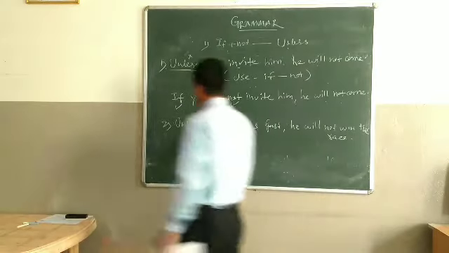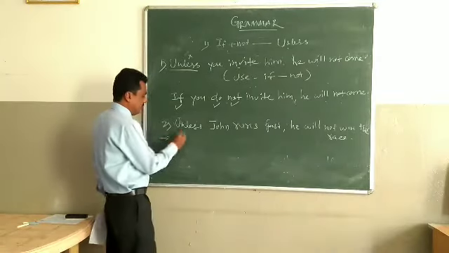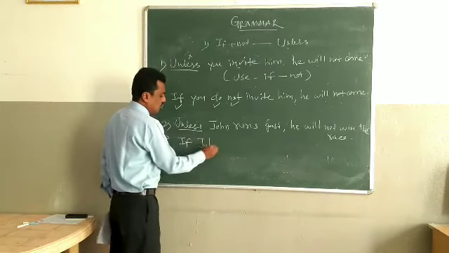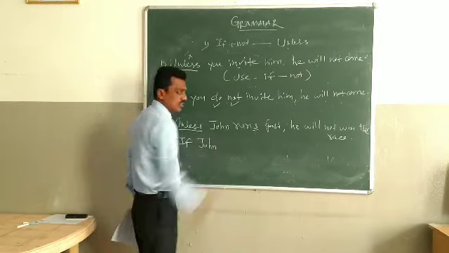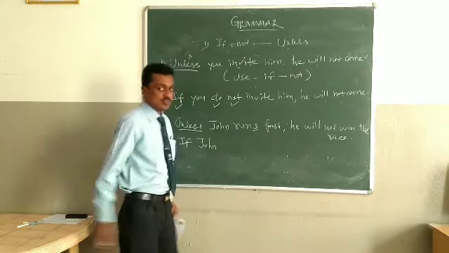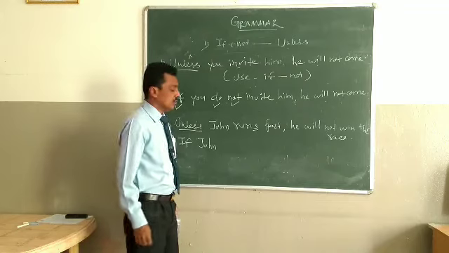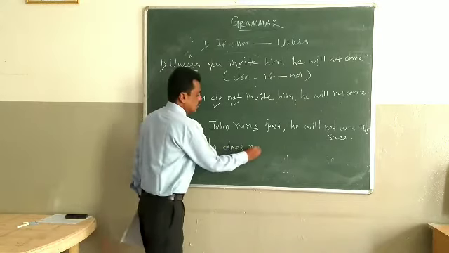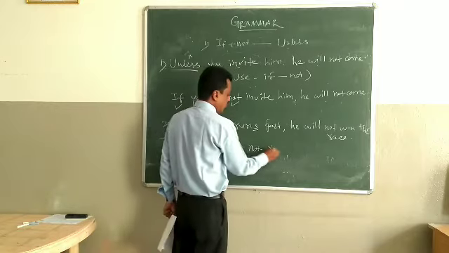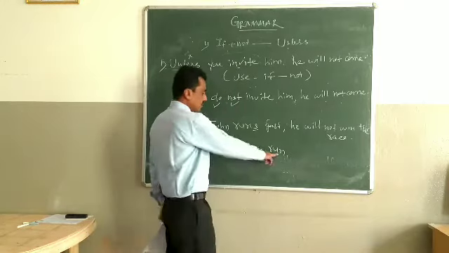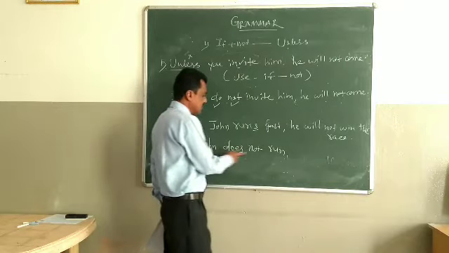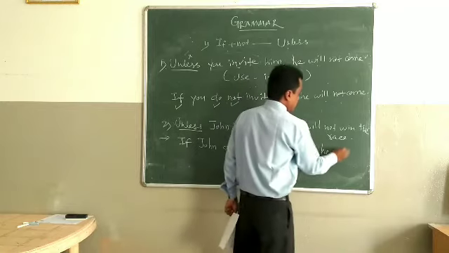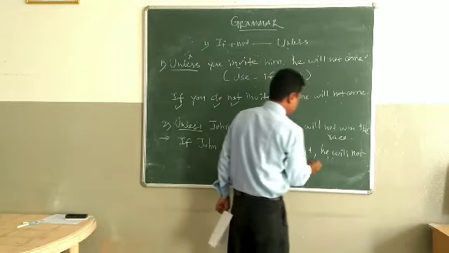Now we have to use here if not. So how can we make if not? In place of unless, use if. Subject is given John. If John runs, see the runs, yes, is added with the main verb. So does will come. Does not. If John does not run, because already yes we have taken here. If John does not run fast, comma, he will not win the race.